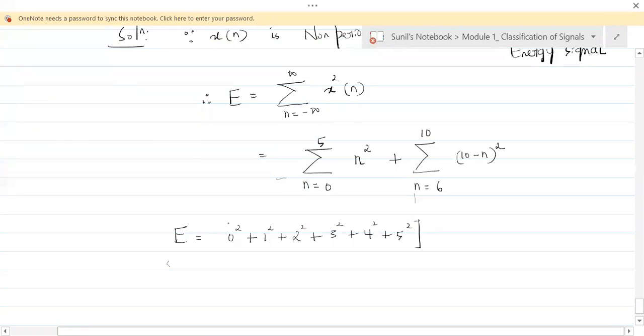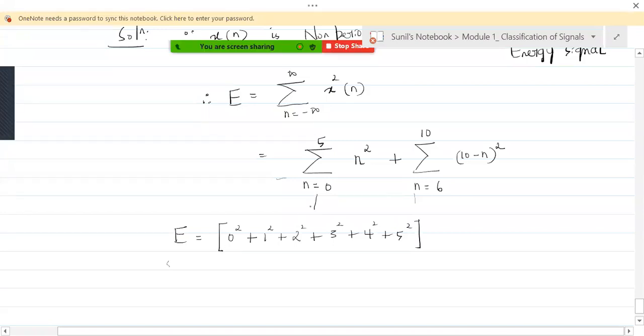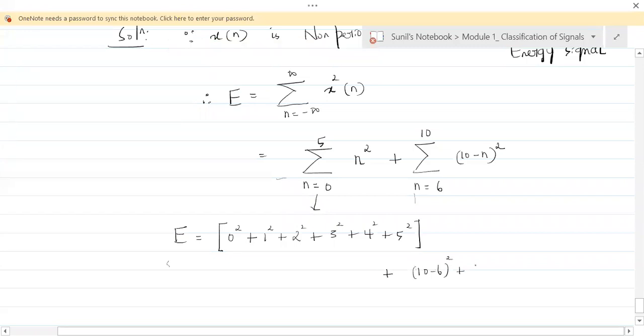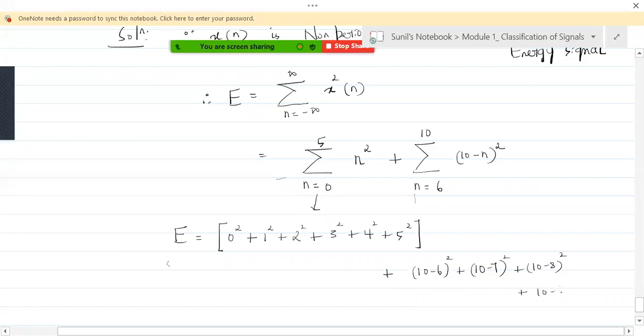So it is one summation, the first summation. Then plus 10 minus 6 squared plus 10 minus 7 squared plus 10 minus 8 squared plus 10 minus 9 squared, and 10 minus 10 would be 0 squared.